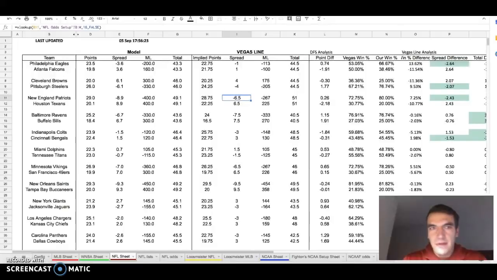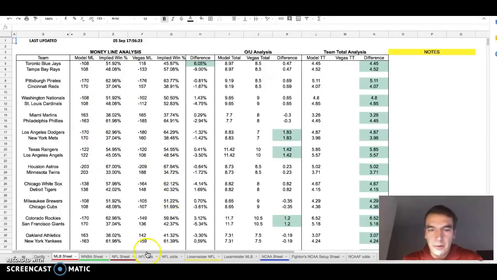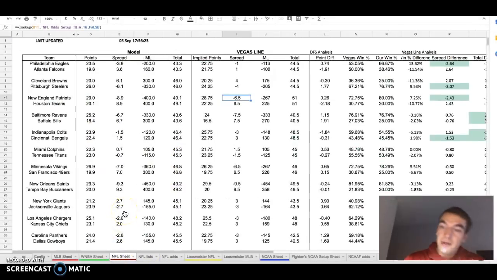This is Fight On 2016 coming at you, talking about the NFL betting slash DFS model. As you've seen from previous models, such as our baseball model, this NFL model is very similar.